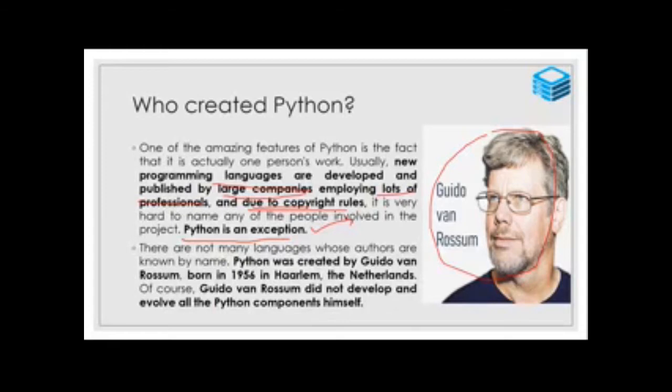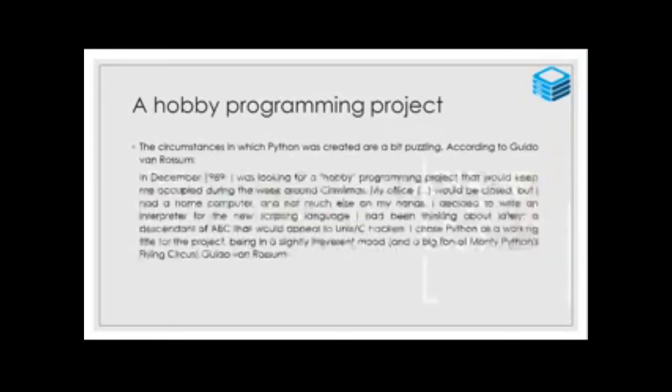Rossum developed Python components himself. Please underline the word himself. So he won't need any big company, professionals, or copyrights.